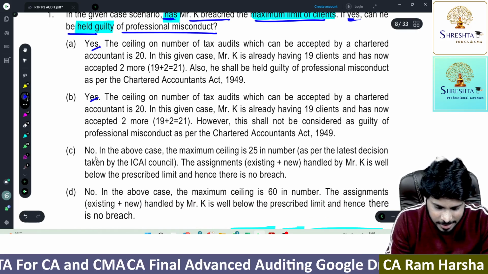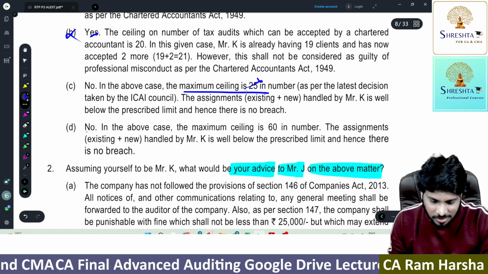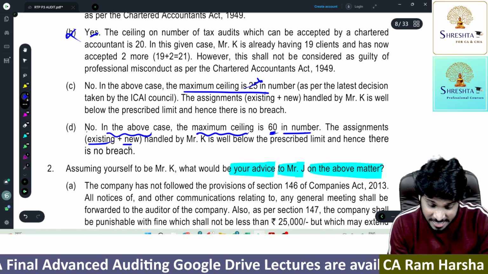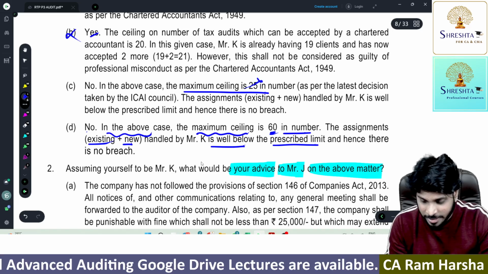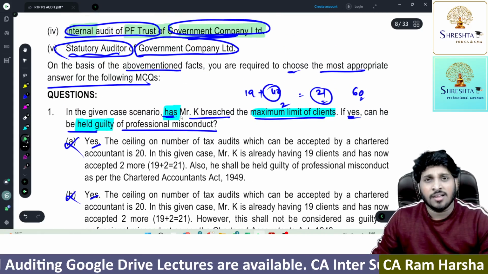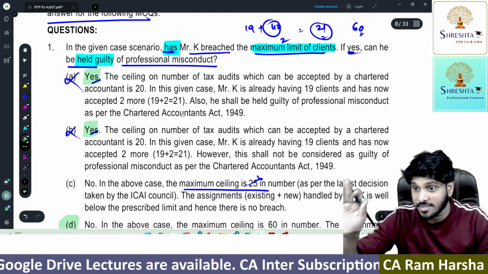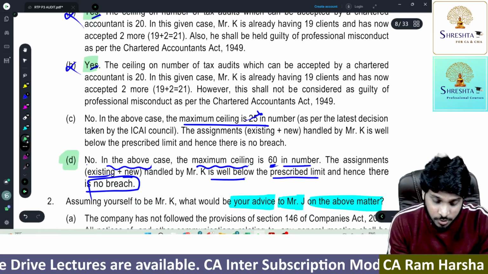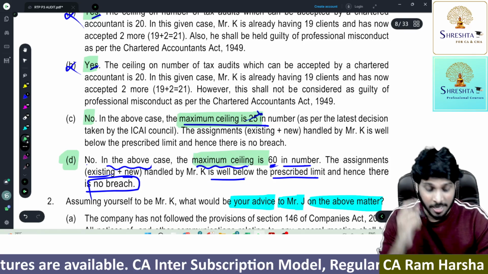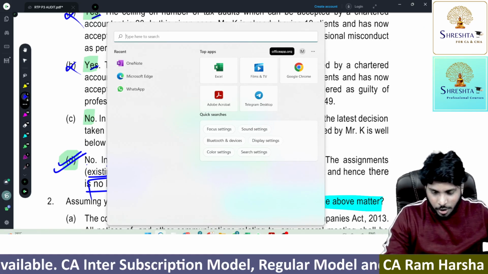So if the answer is yes, they both are wrong straight away. No. In the above case, maximum ceiling is 60 in number. The assignments existing plus new is well below the prescribed limit and hence there is no breach. So my option is D. Why? Is he held guilty? Less than 60? No. The answer is no, he is not guilty. That's why, since the sentence starts with yes, without reading it fully I ignored it. Whereas the third sentence starts with no, partially correct answer. But maximum ceiling how much? 60. So that's why my option is D. So the first question, my option is D.